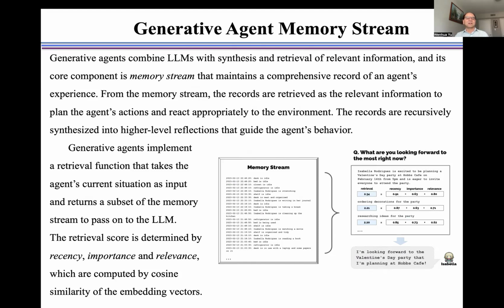Generative agents implement a retrieval function that takes the agent's current situation as input and returns a subset of the memory stream to pass on to the large language model. The retrieval score is determined by recency, importance, and relevance, which is computed by cosine similarity of the embedding vectors, as shown here.